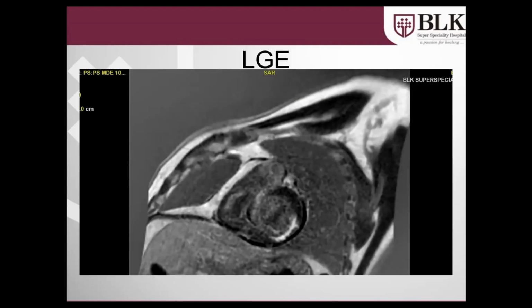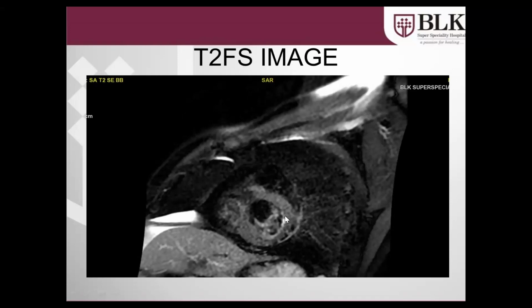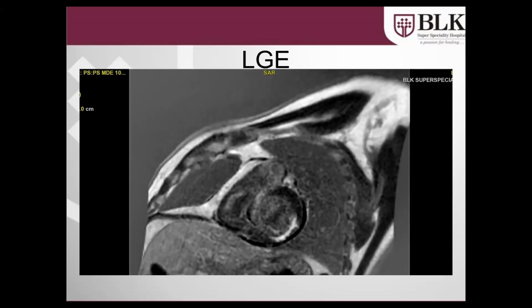Subsequently, late gadolinium enhancement was appreciated in this region. We can appreciate this white scar tissue, which involves almost 50% of the wall thickness in this region. Let's go back to the image. This area corresponds in length and size to the altered signal we had seen on the T2 fat sat images. There is no mismatch between the size of the edema we had seen initially and the scarred tissue highlighted by the late gadolinium. So we would say whatever portion we had seen earlier is totally non-viable.